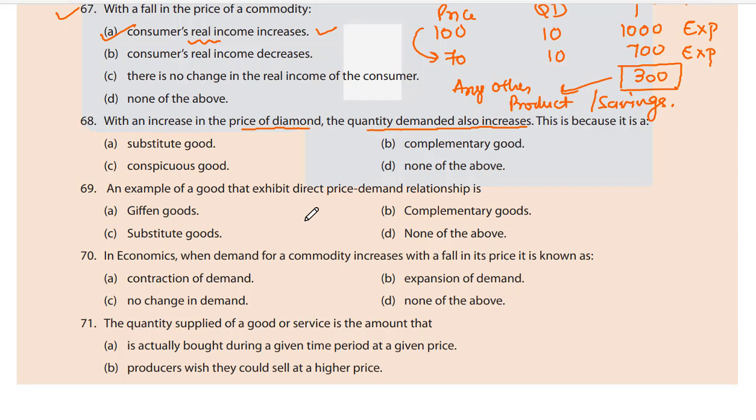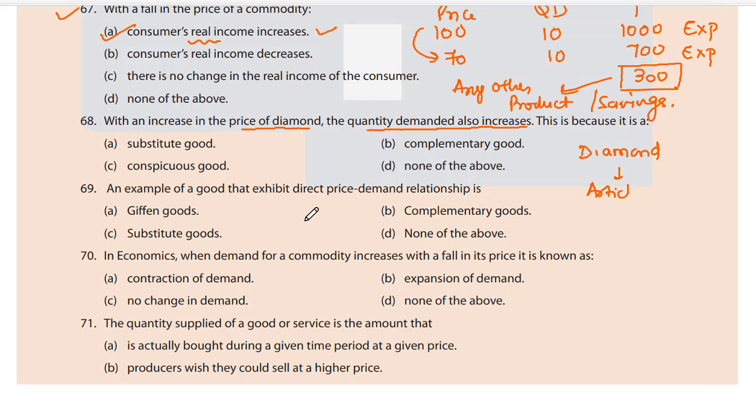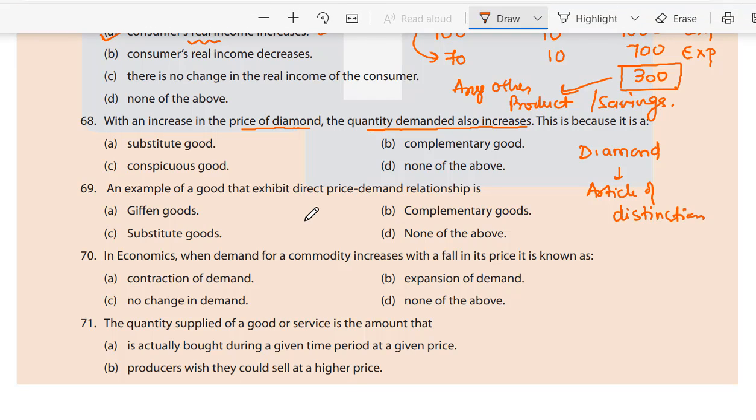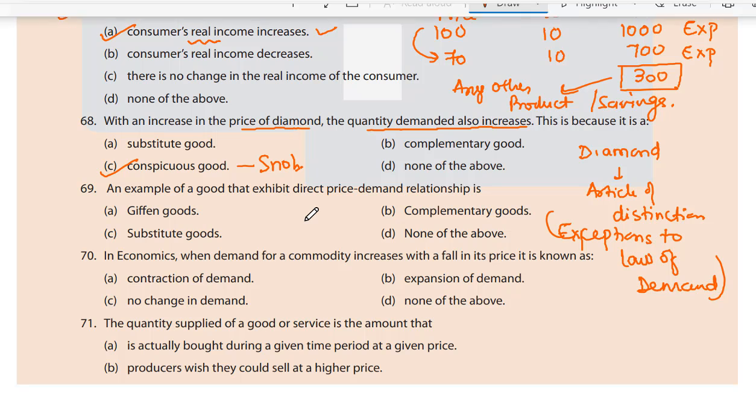Students, you know that diamond is an article of distinction, and the law of demand does not apply. So it will come under exceptions to the law of demand. I think you are clear. Now you read this question. Is it a substitute, complementary, conspicuous good, or none of the above? Conspicuous good, snob good.